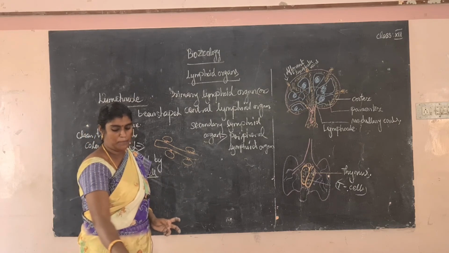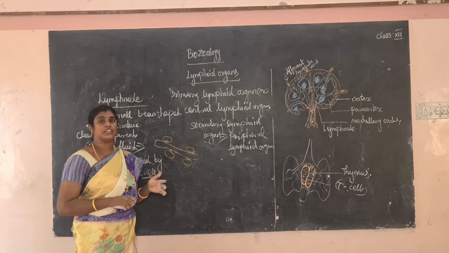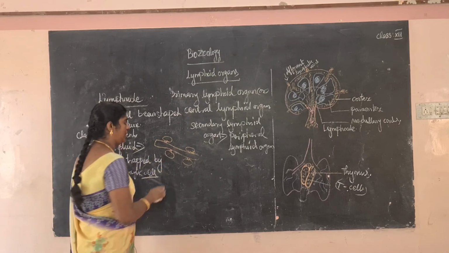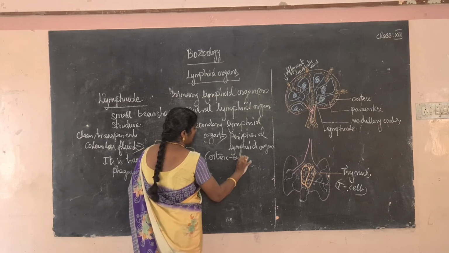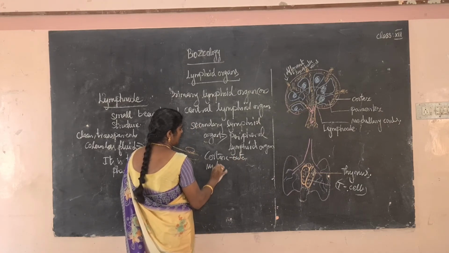In the lymph node, there is a cortex and a medulla. In the cortex, there is the paracortex, and the medulla. The medulla is the inner region and the cortex is the outer region. The cortex is the outer region and the medulla is the inner region.